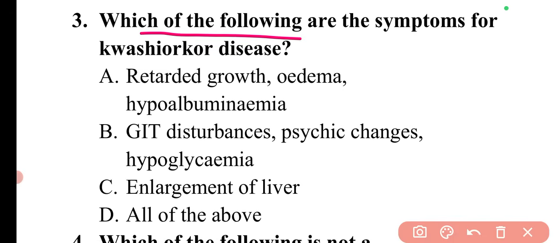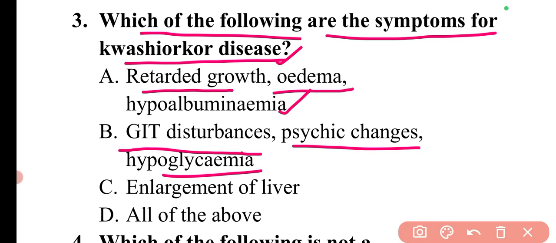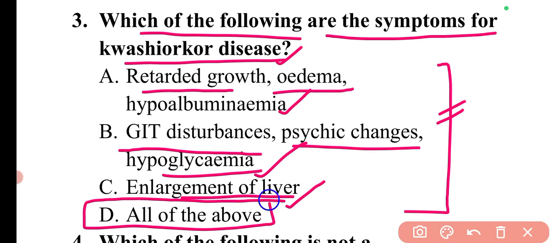The question is, which of the following are the symptoms for kwashiorkor disease? The different symptoms for kwashiorkor disease, which is the dietary deficiency of protein, are retarded growth, edema, or hypoalbuminemia. Then also GIT disturbances can be seen, psychic changes, hypoglycemia, enlargement of liver. These all are the symptoms associated with kwashiorkor disease, and these all are the symptoms that can be seen with marasmus disease. So here option D, all of the above, will be the correct answer.